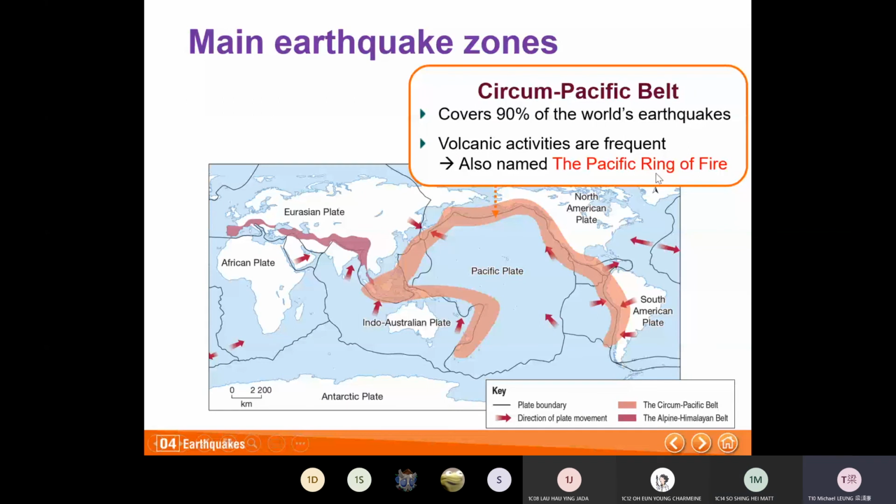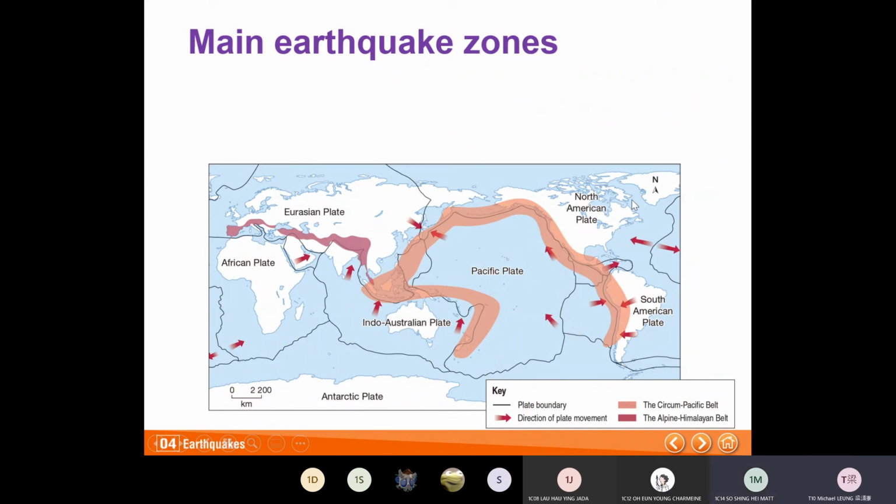The magma from the volcanoes can heat up the water. That's why there are many hot springs in Japan. Fire means the magma from the earth's mantle. The Pacific Belt covers 90% of the world's earthquakes.